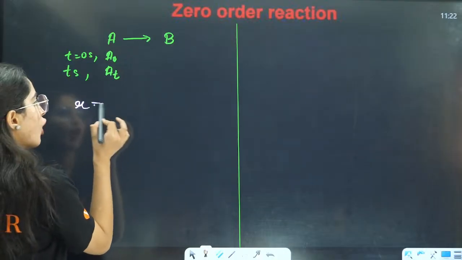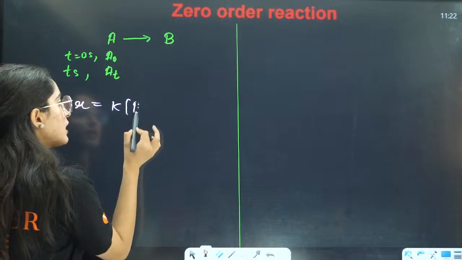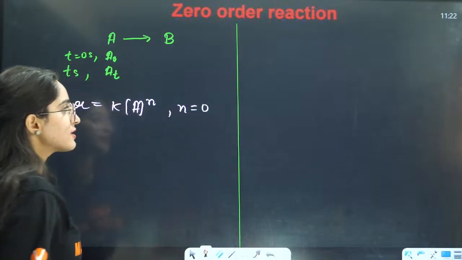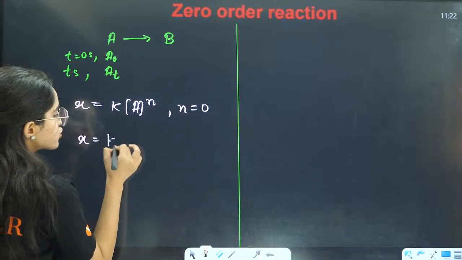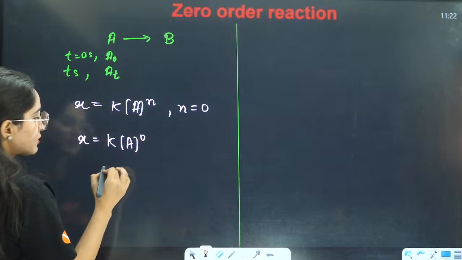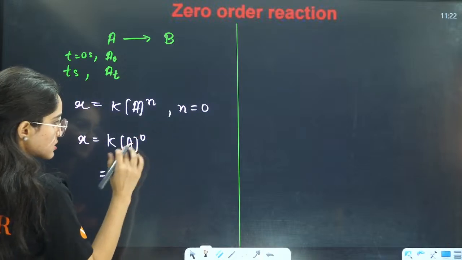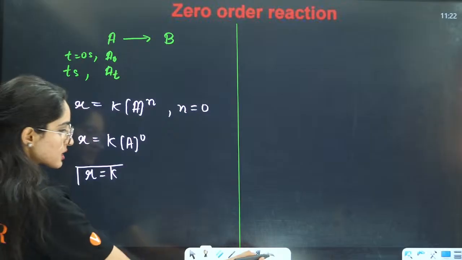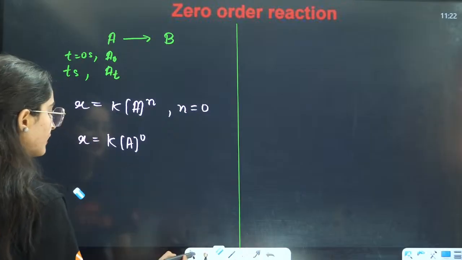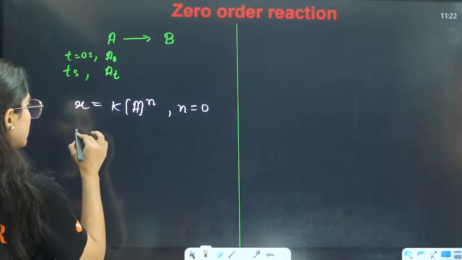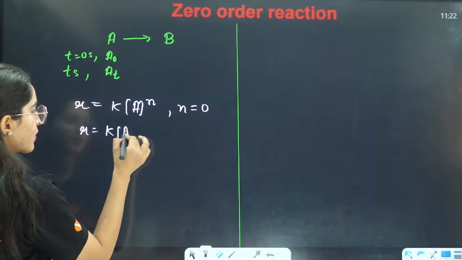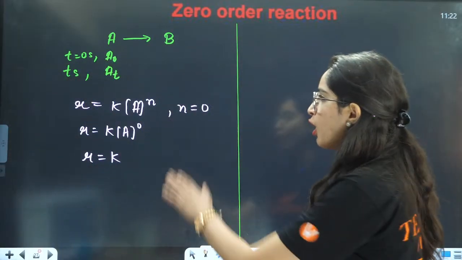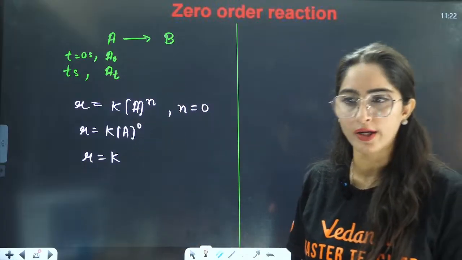Rate of the reaction according to rate law expression is K A raised to power N. Now we know that the order of the reaction is 0. If N is equals to 0, that will be R is equals to K A raised to power 0. Anything raised to power 0 is 1 only, so R is equals to K, right? From rate law expression, this is the answer for zero order reaction.